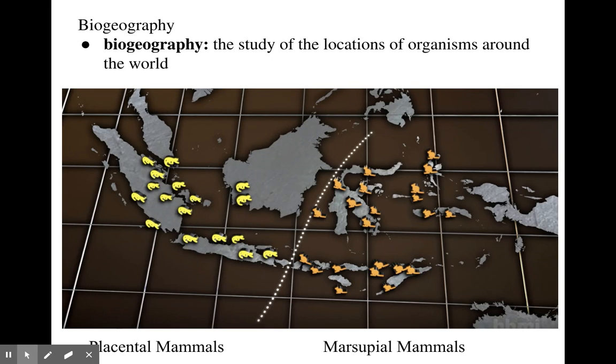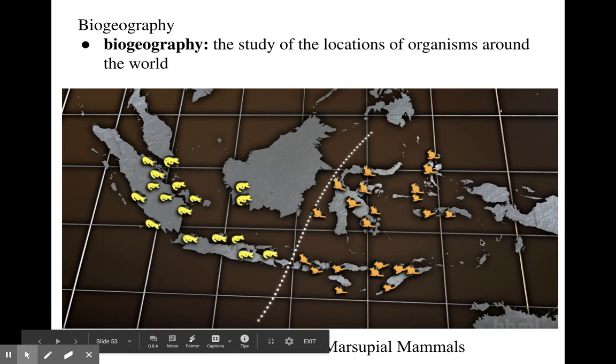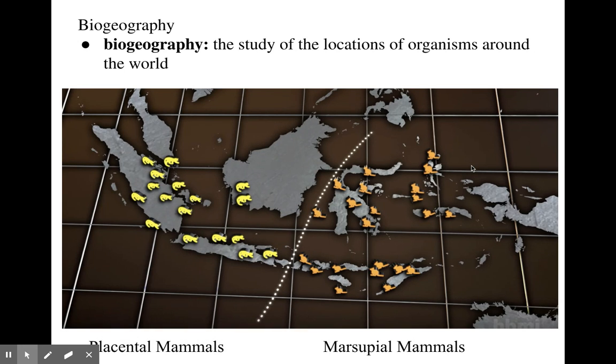That's what we are, placental mammals as human beings. And then all of these are marsupial mammals, right, which have the pouch. So really early in development, the baby is born and then lives in the pouch until it gets big enough to come out into the world. So it's a different way for the baby to develop.